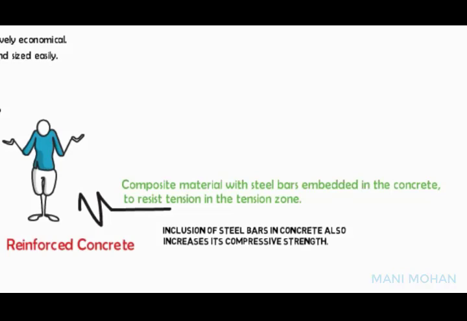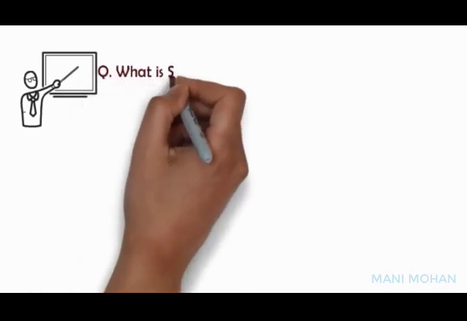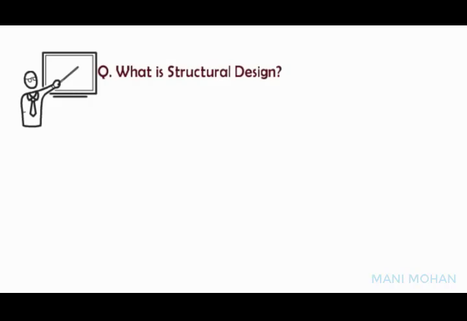So we have answered which form of concrete is widely used. Other than RCC, pre-stressed concrete, fiber reinforced concrete and ferrocement are other forms of concrete composites. In this course, we will talk only about the RCC member design. Again, pause the video for a moment and answer, what is structural design? Great, if you could think upon the answer.